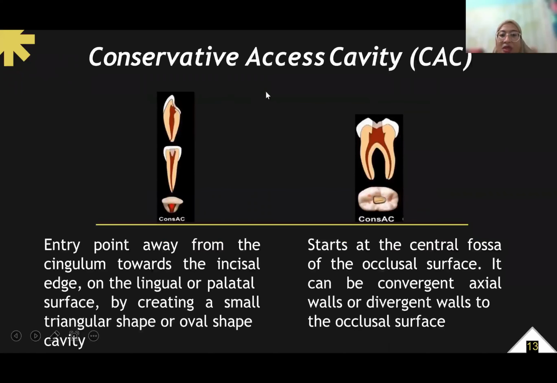And then number 2, conservative access cavity or CAC. CAC has an entry point away from the cingulum toward the incisal edge on the lingual or palatal surfaces, creating a small triangular or oval shape access cavity. For a posterior access cavity, it starts at the central fossa of the occlusal surface. It can have convergent axial walls or divergent axial walls to the occlusal surface.